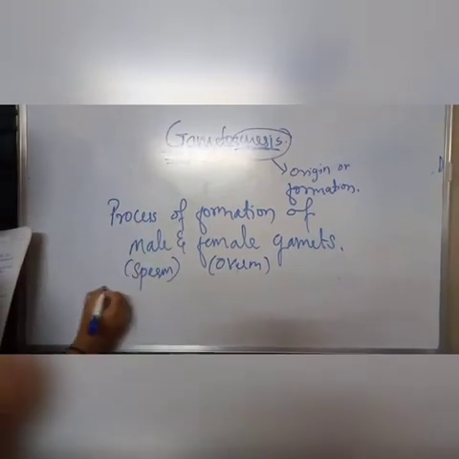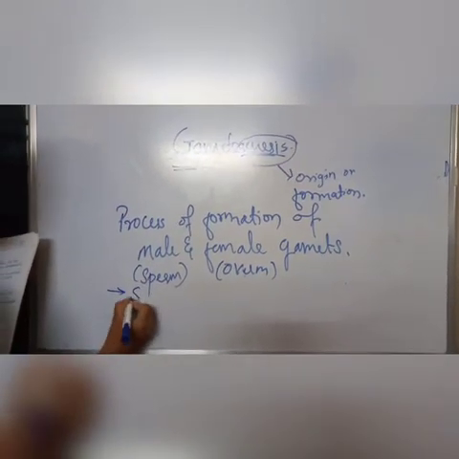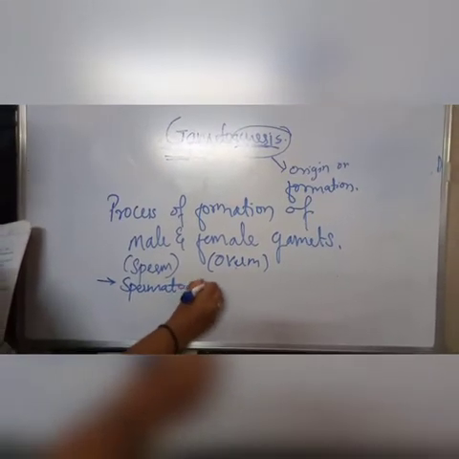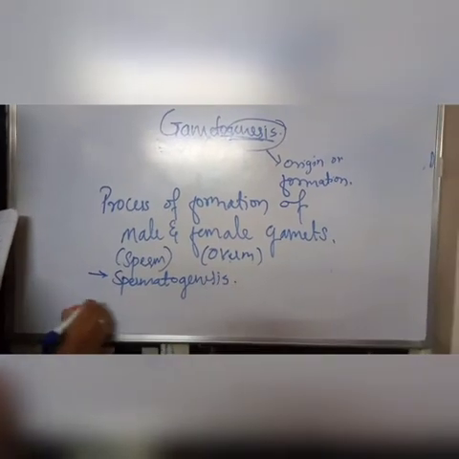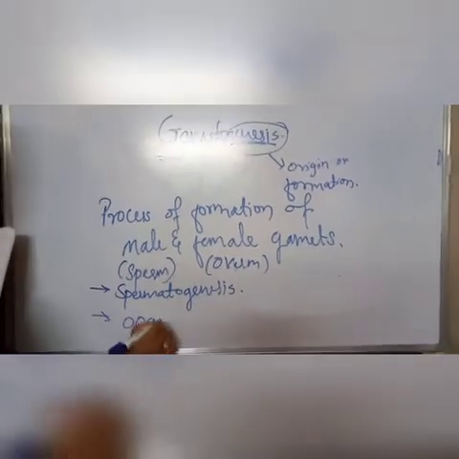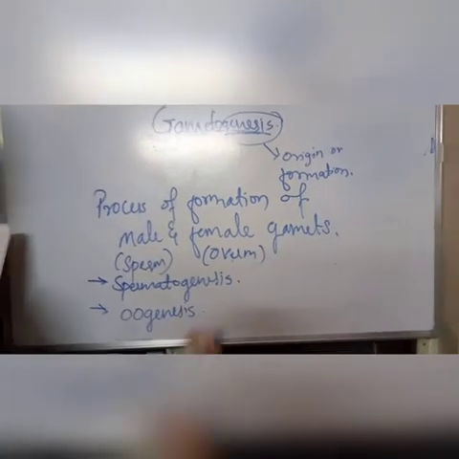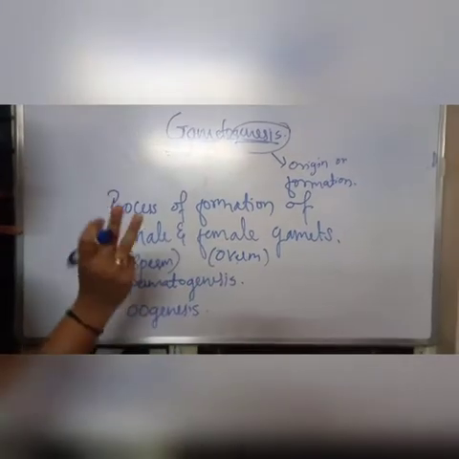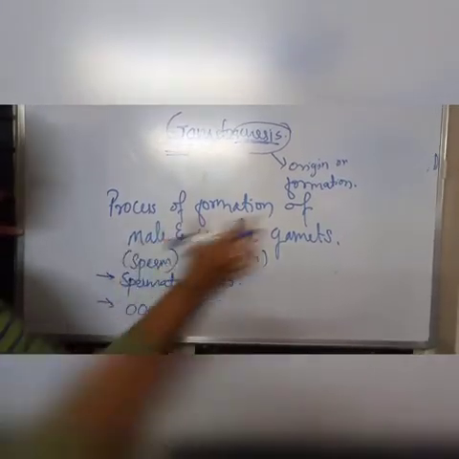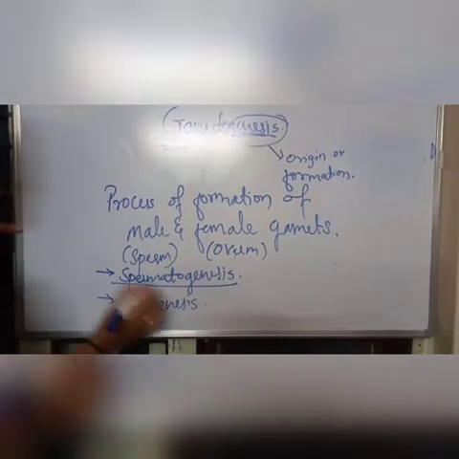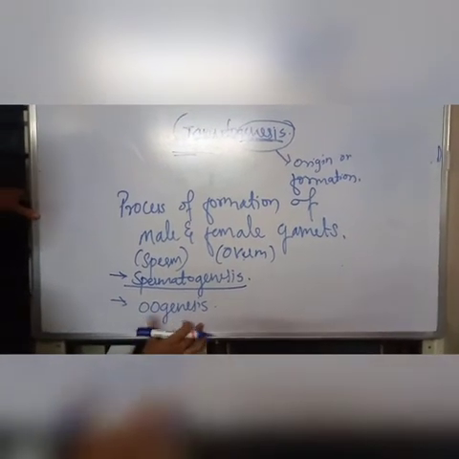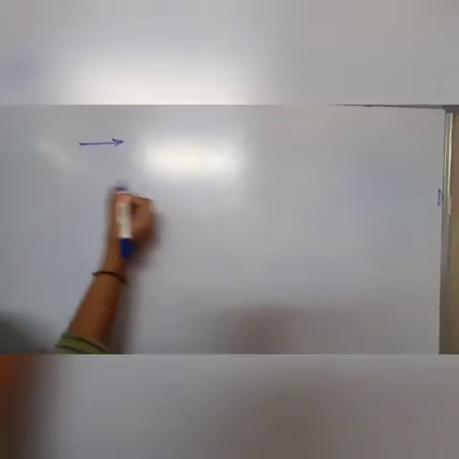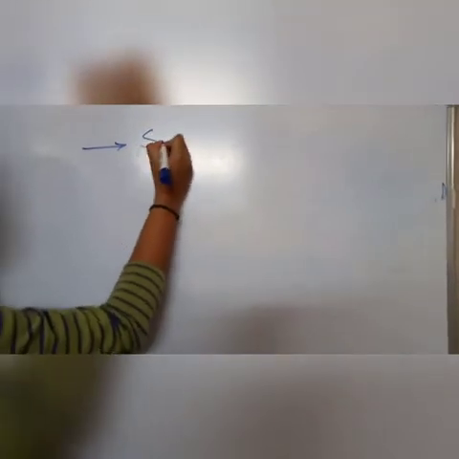Gametogenesis involves two processes, that is spermatogenesis, and second one is oogenesis. Okay, gametogenesis includes two processes, that is the male gamete formation, that is spermatogenesis, and the second one is the female gamete formation, that is oogenesis. Okay, let's study the first process.